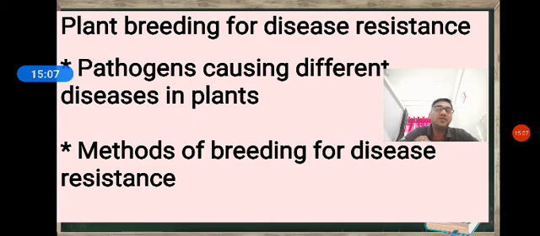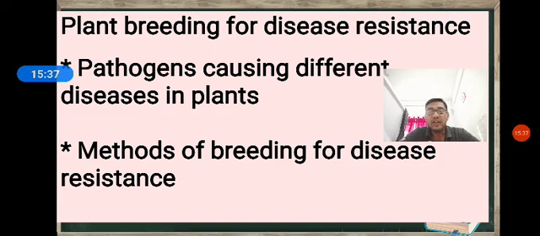Then, if germplasm screening is unable to find a resistance line, wild relatives, wild species or related species, if available, can be incorporated into high yielding varieties, which are then resistant to some diseases.